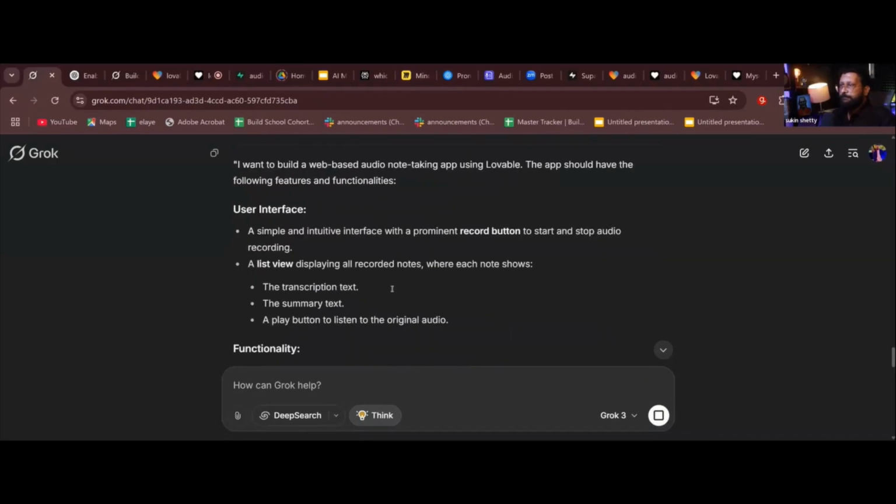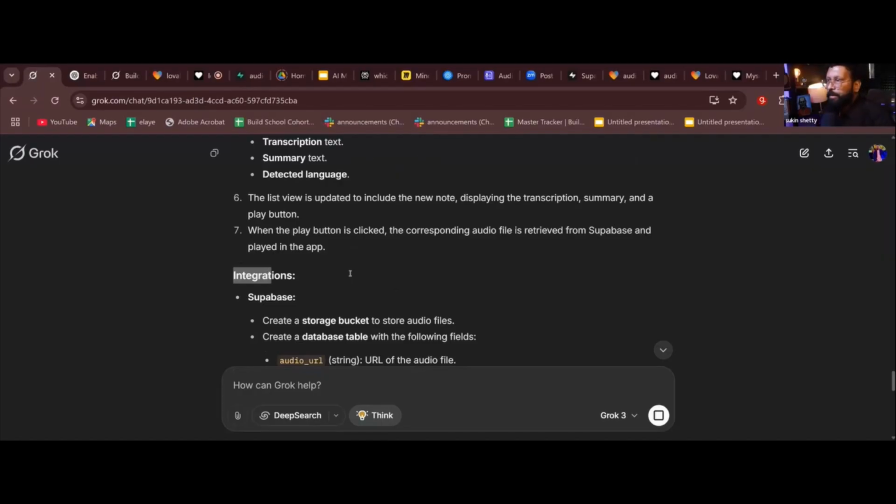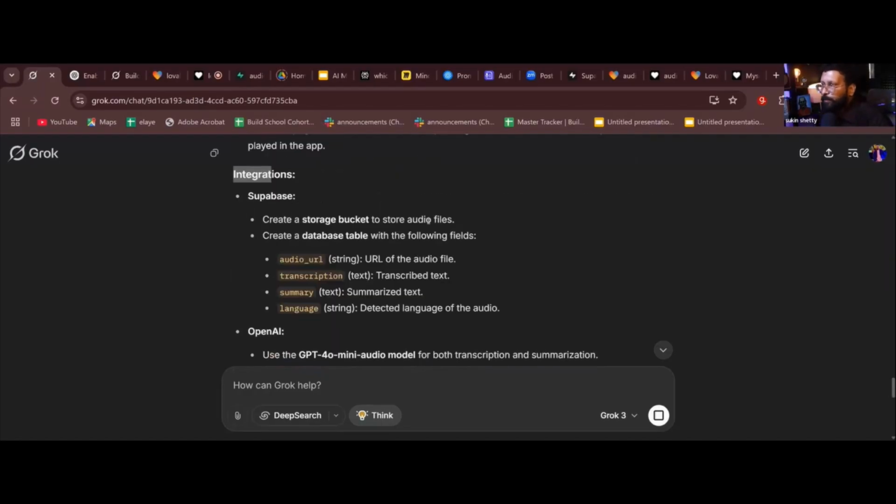Supabase, create a storage bucket to store audio files, which I'll tell you. Create a database table. It is telling me to create a table for all these: audio, URL, transcription, summary, language. Okay, this is what it already says. Now we'll see what it gives. It is giving me detailed steps now. Let's see what it says.